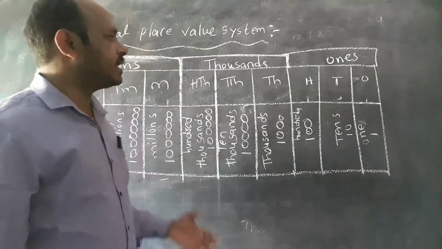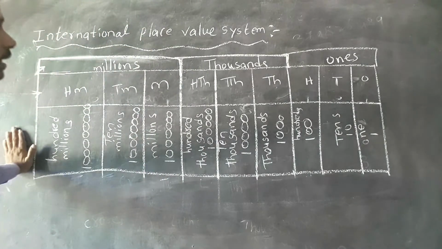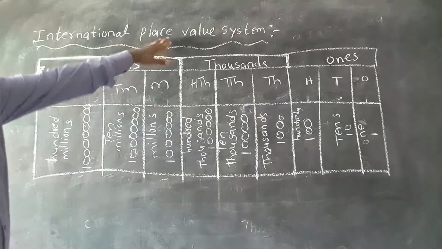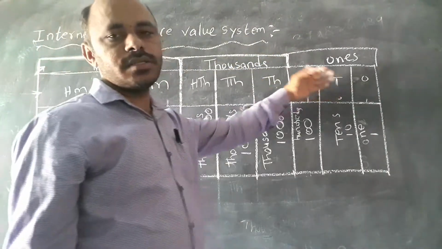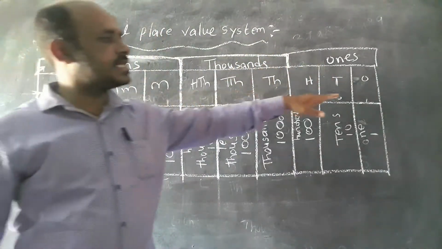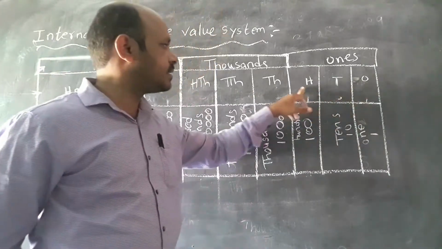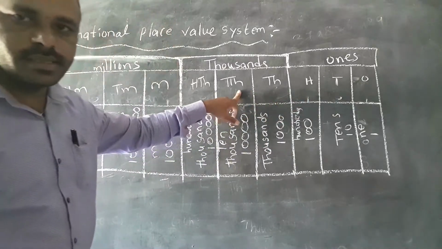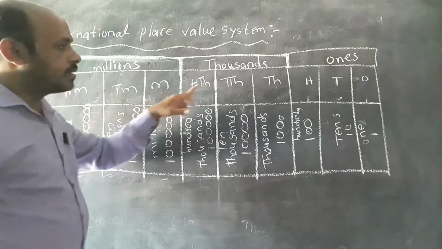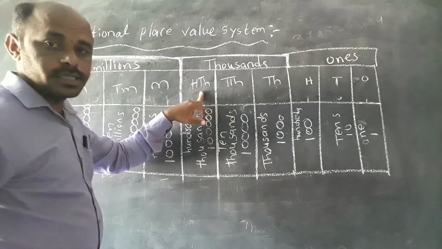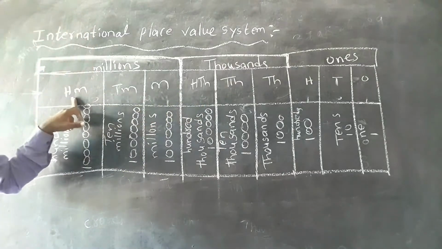See, in the international place value system, observe the box, observe the tabular form. In the international place value system, we write the place values the same way as in the Indian system. First we start from ones, next tens, hundreds, thousands, 10,000s, 100,000s, millions, 10 millions, 100 millions.